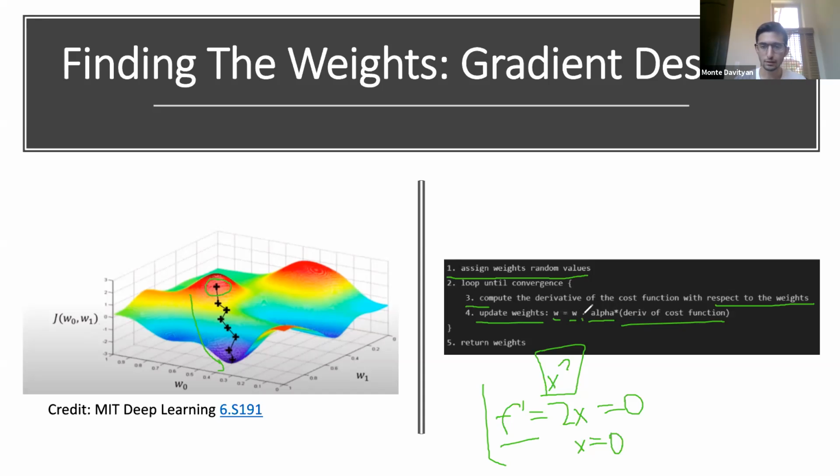Why do we subtract here? Because we want to minimize. If we wanted to maximize, we would add it to our previous weights, but we want to minimize our error. We want our error to be as low as possible. And so we want to minimize this and subtract from our previous weight.